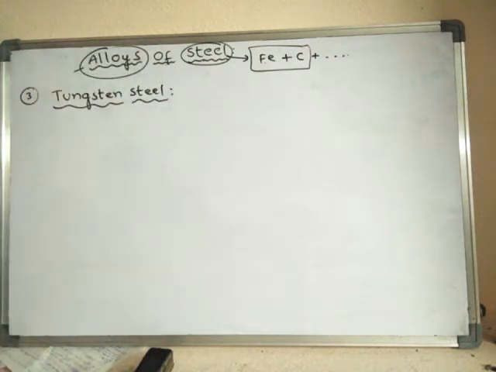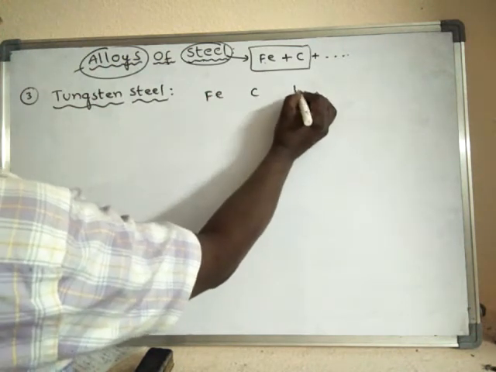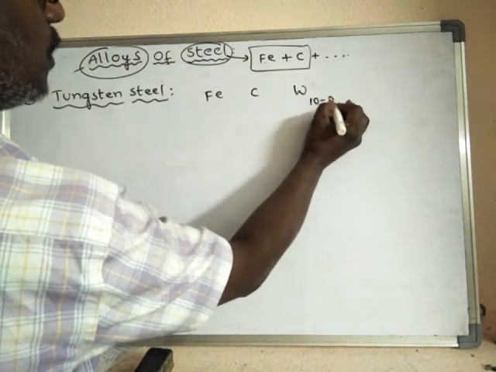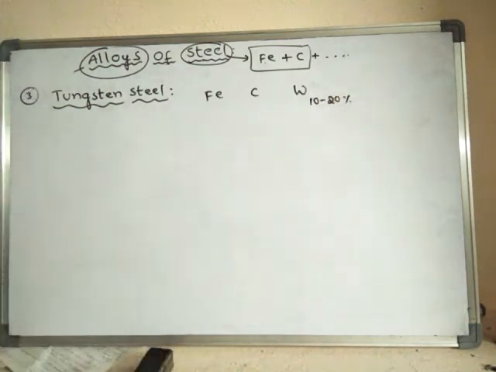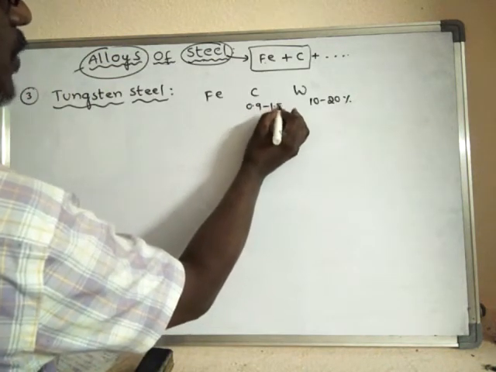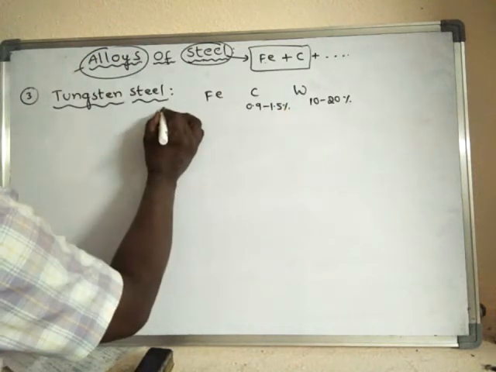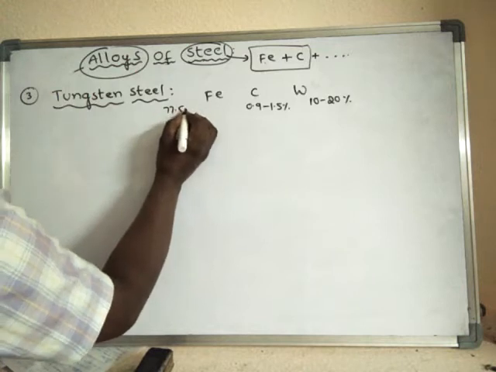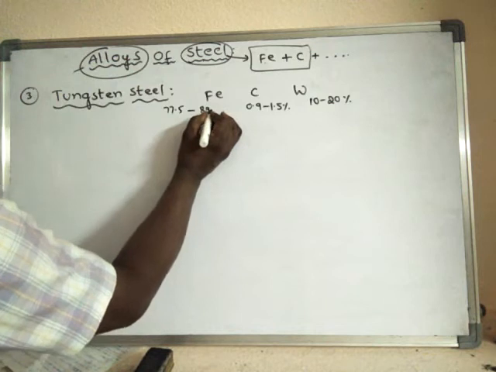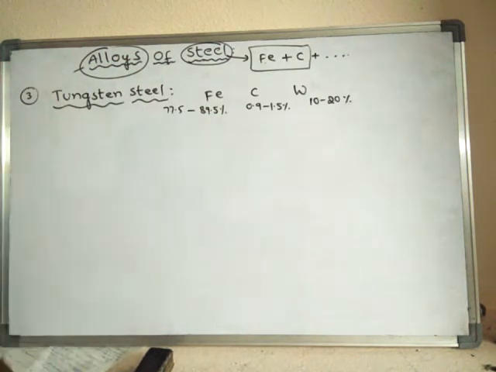Tungsten steel contains tungsten along with iron and carbon. 10 to 20% of tungsten is present. Here carbon is 0.9 to 1.5%, and the rest, around 77.5 to 89.5% of the tungsten steel, is iron only.